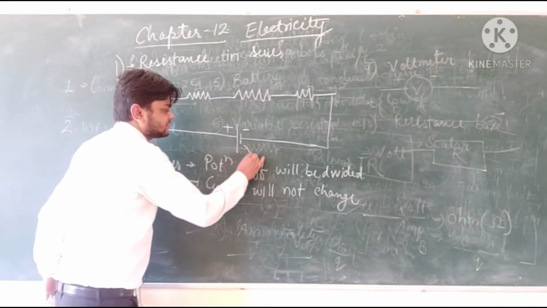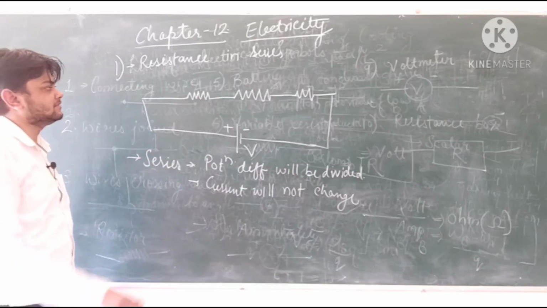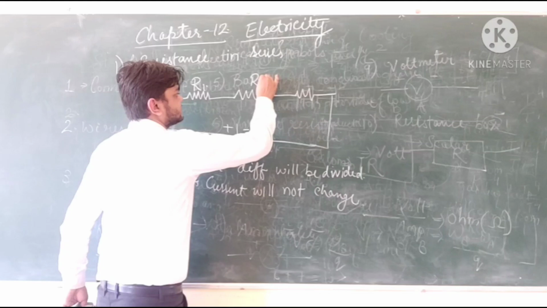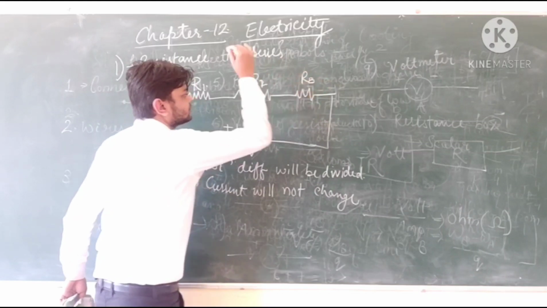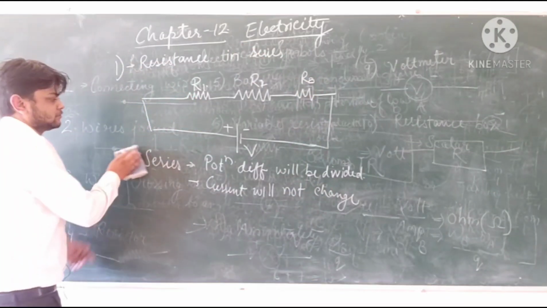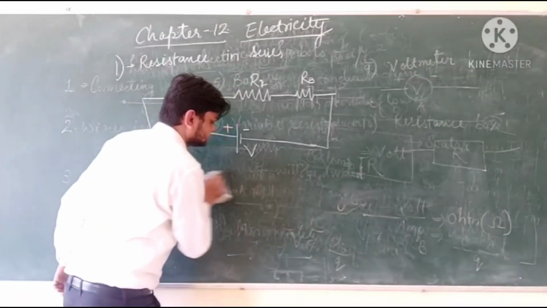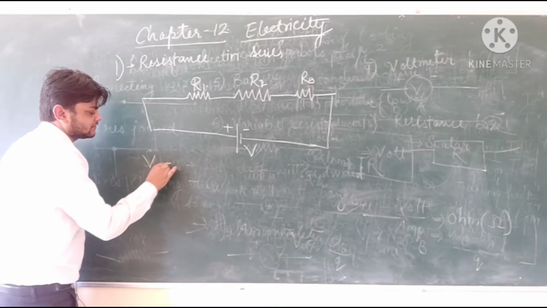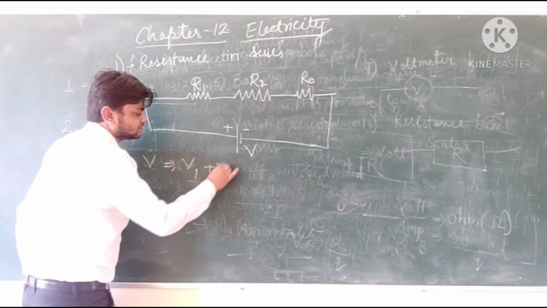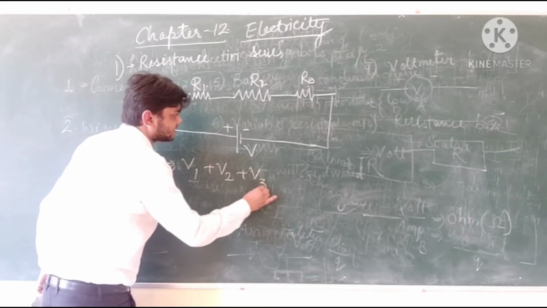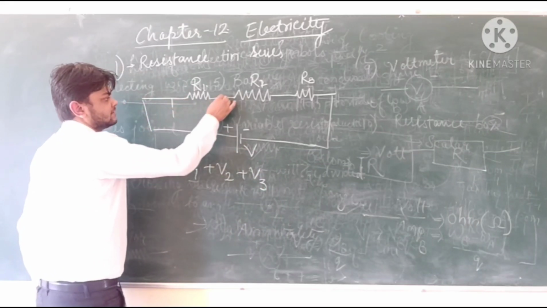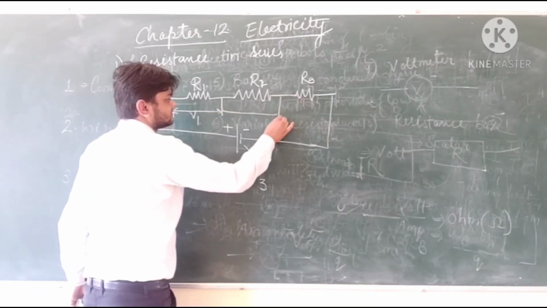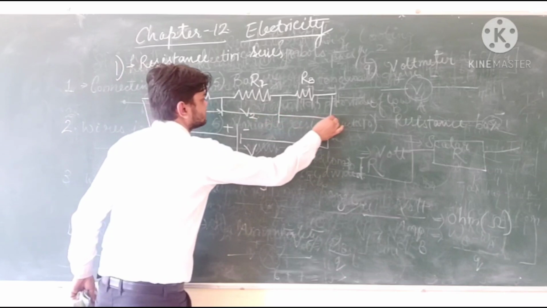Therefore, if total potential is expressed by capital V and resistances of three resistors are expressed as R1, R2, R3 respectively, then total potential across three resistors will be equal to sum of individual potential across each resistor. From here to here, potential is V1, V2 and V3.